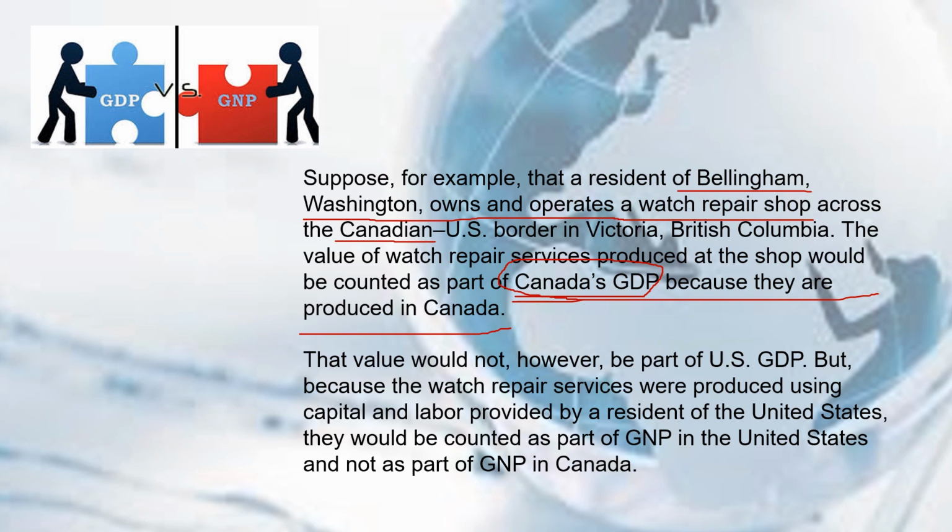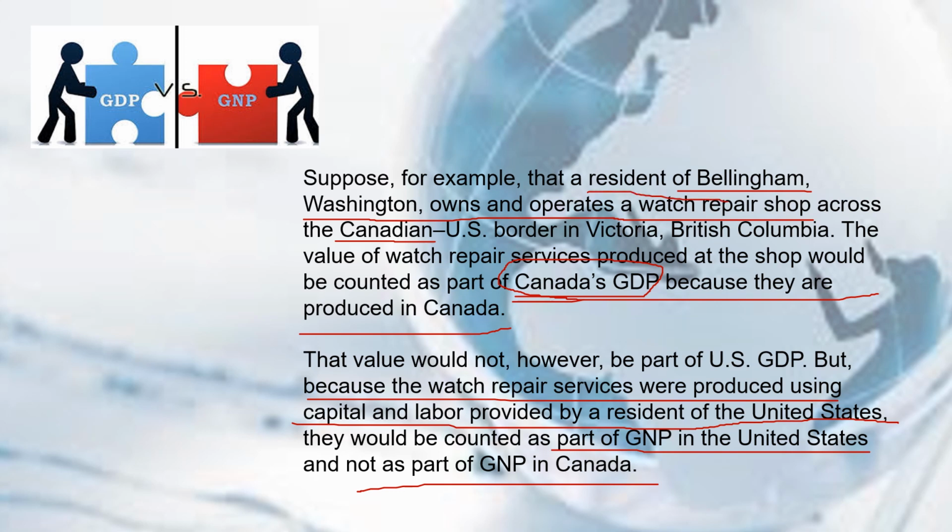But because the watch repair services were produced using capital and labor provided by a resident of the United States, they will be counted as part of the GNP of the US, but not as part of the GNP of Canada.